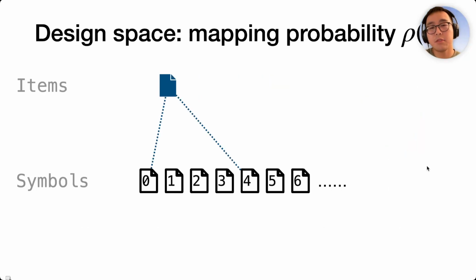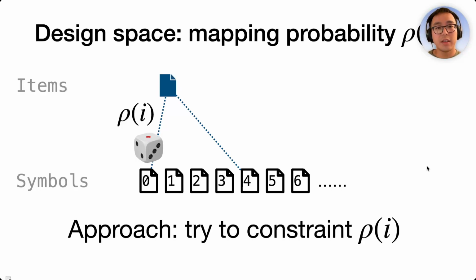This problem seems very abstract, so how should we approach it? We can try to constrain our design space by considering what kind of statistical properties are needed so that we can decode with very few symbols. Let's consider the probability that a random item is mapped to some index i. We call this the mapping probability of the ith symbol, or ρi.